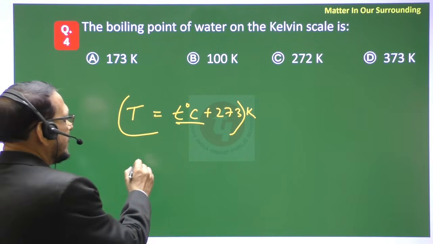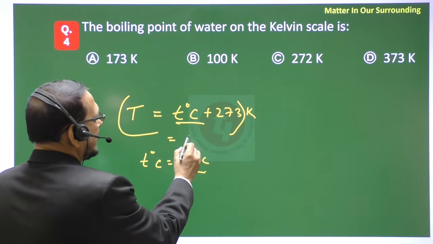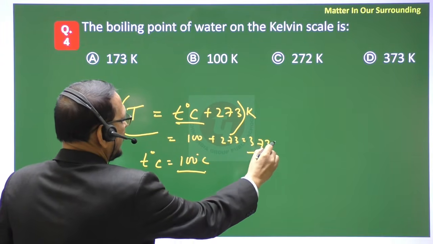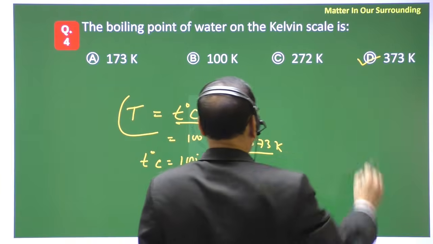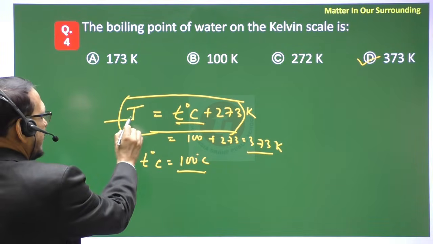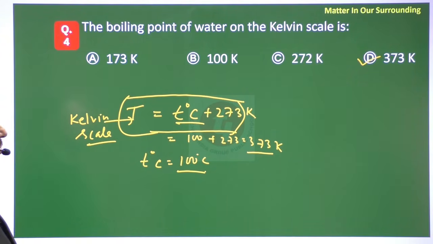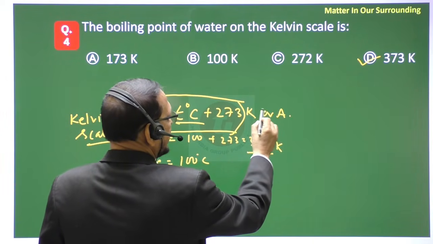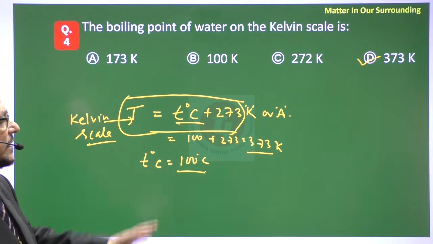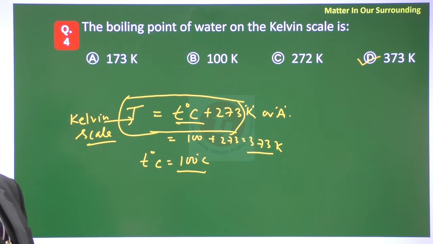The boiling point of water is 100 degree centigrade. If you write 100 degree centigrade plus 273, that is 373 Kelvin. So the answer is 373 Kelvin. This is the relation between the Kelvin scale and the degree centigrade. We will learn Kelvin in detail later on. It is also called the absolute scale. We can write K or A. K is after the name of the scientist Kelvin, and absolute zero is also minus 273 degree centigrade. So the boiling point of water is 100 degree centigrade, and if you convert it into the Kelvin scale, it will be 373.